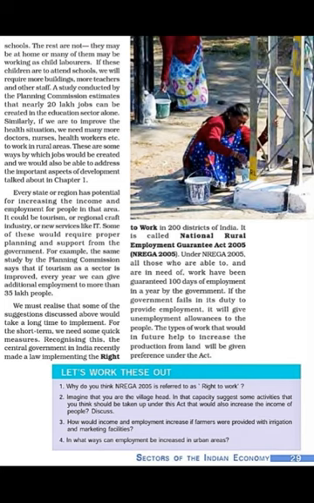And if the government fails to provide work, then the government provides an unemployment allowance for 15 days. If the government fails to provide any work to these people, then they will get the unemployment allowance. Under NREGA, we can do construction of roads, canals, ponds and wells. All this work is taken, and now NREGA is being implemented in 625 districts. NREGA is implemented by the Gram Panchayat. Now it is the Mahatma Gandhi National Rural Employment Guarantee Act, and the involvement of private contractors is completely banned. So here 100 days of guaranteed employment is provided.